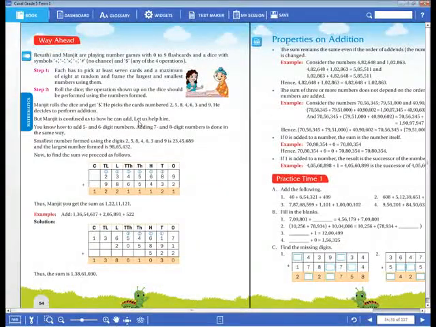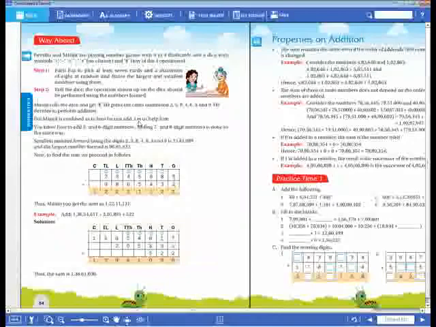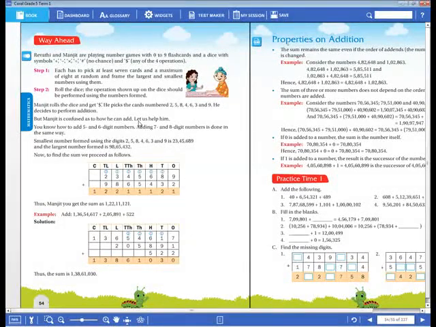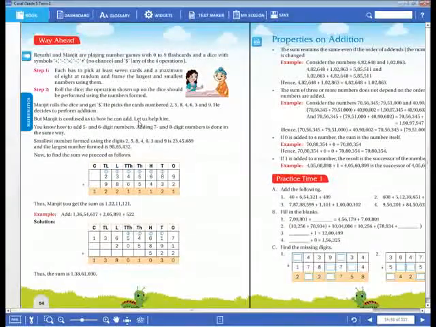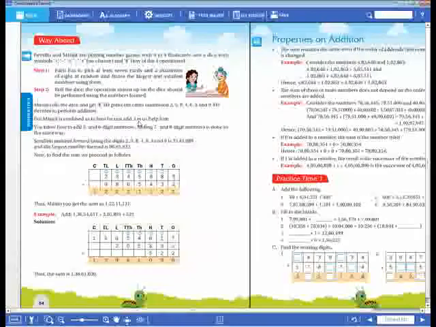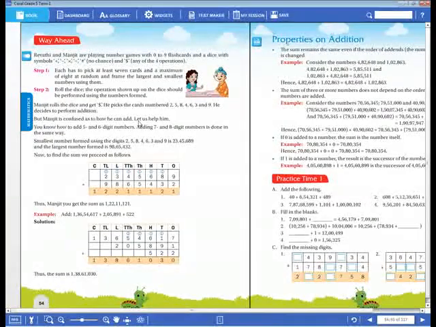Now the third one is zero property. What is that? Zero property. Now the fourth one is one property. What is that? One property.